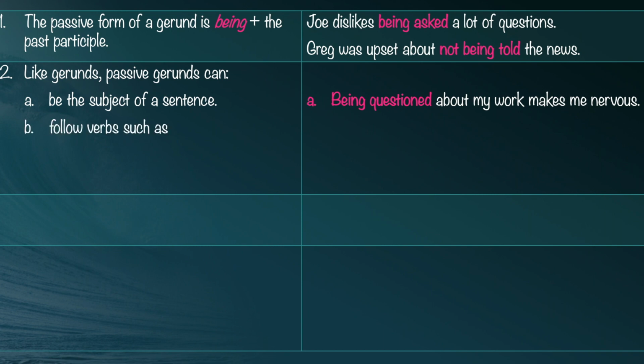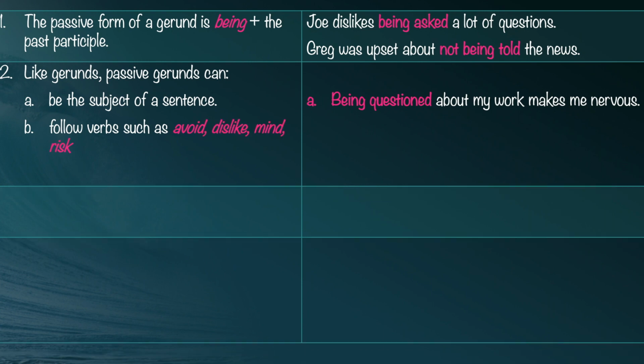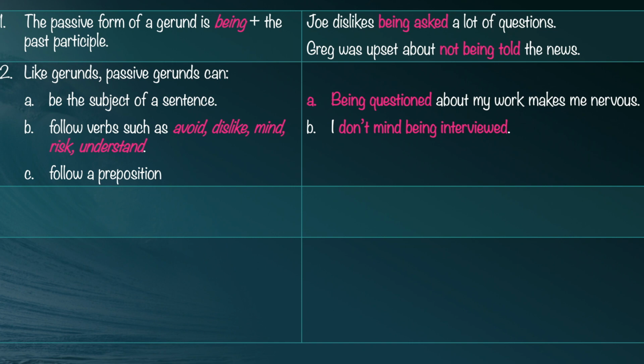They can also follow verbs such as avoid, dislike, mind, risk, and understand. Like, I don't mind being interviewed. And it can follow a preposition, as in, are you interested in being called if a job opens up? Remember, gerunds and infinitives look like verbs, but they act like nouns.